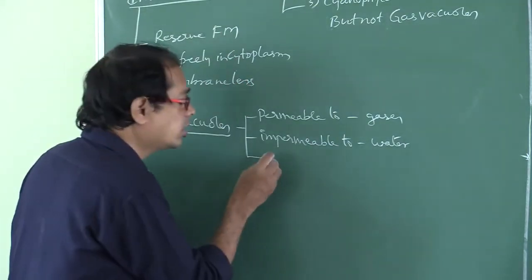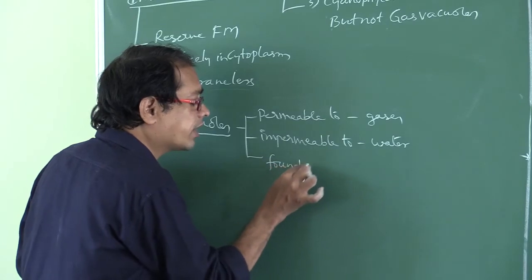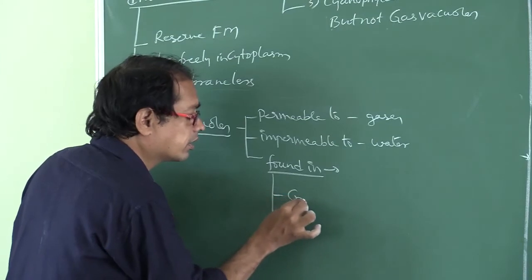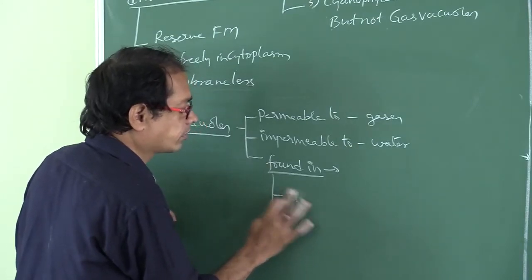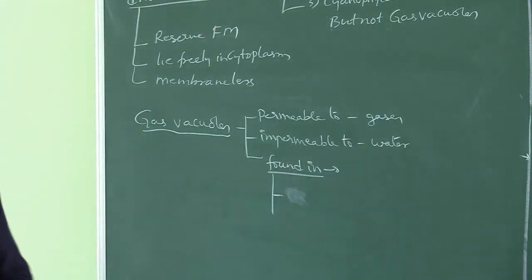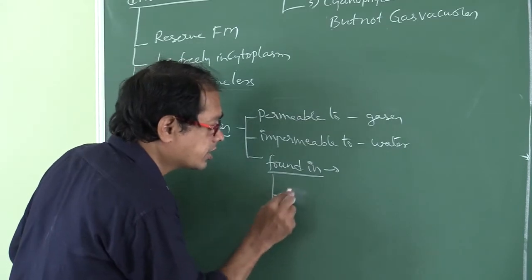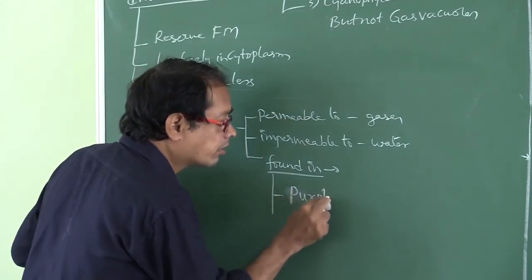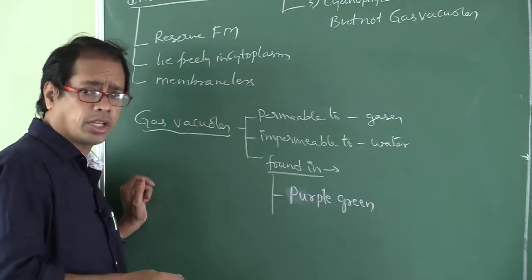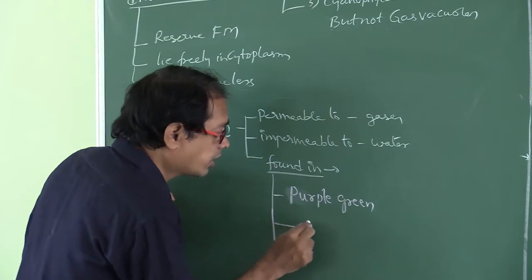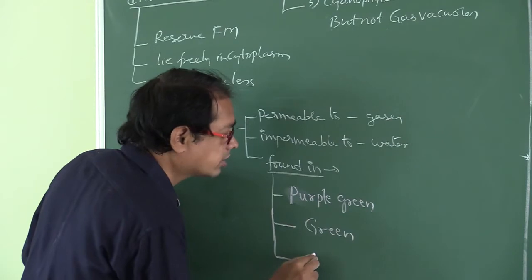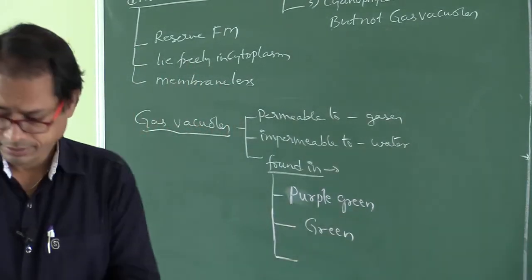These gas vacuoles are found in purple photosynthetic bacteria, green photosynthetic bacteria.